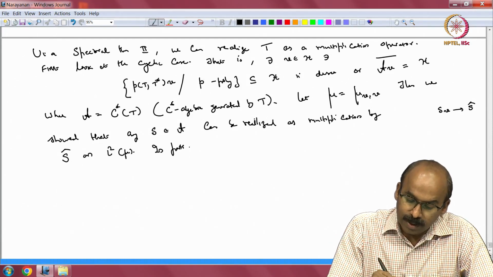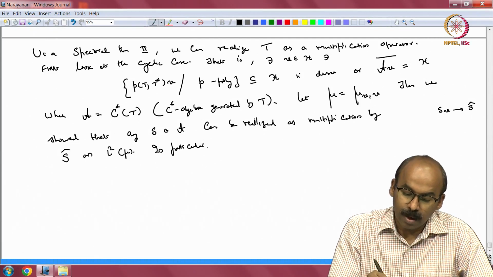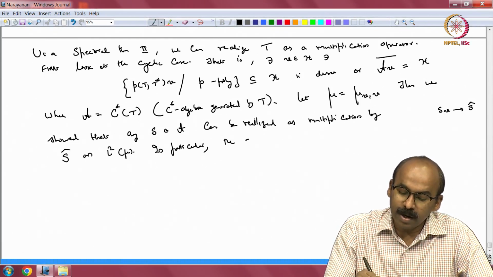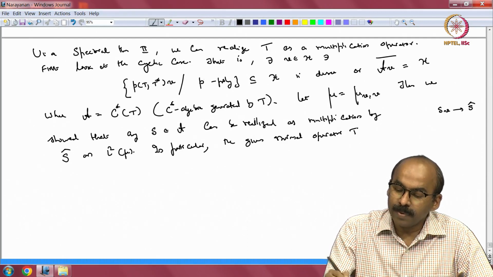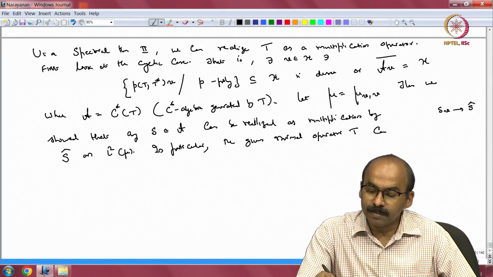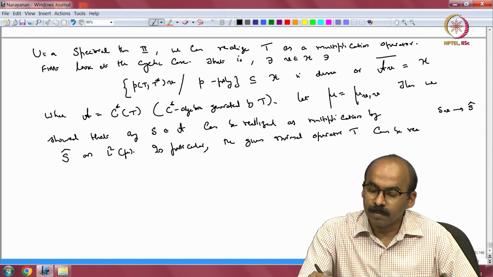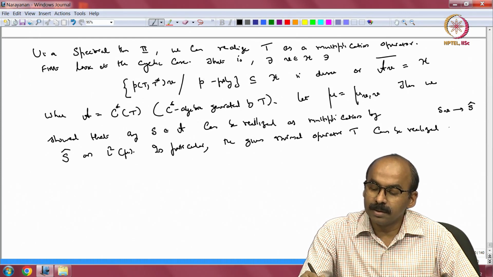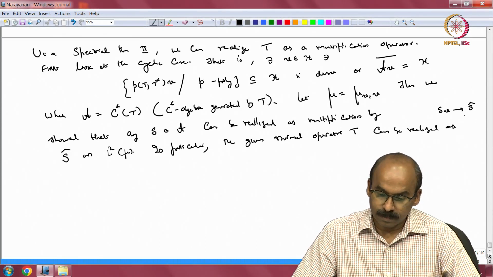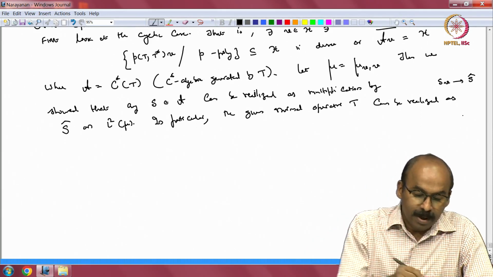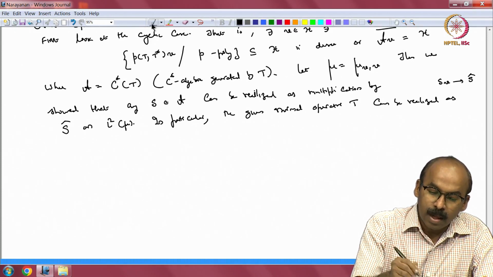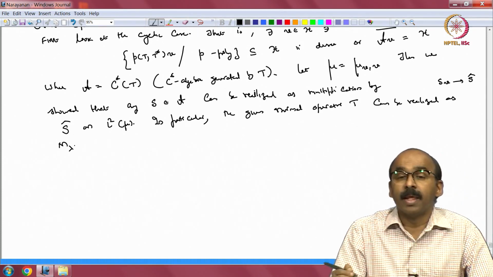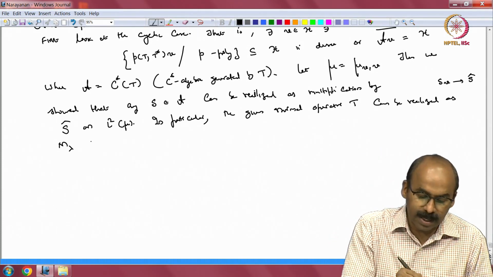So in particular, the given normal operator T can be realized as multiplication by, let us say, m lambda. What is m lambda? M lambda is the multiplication by lambda.